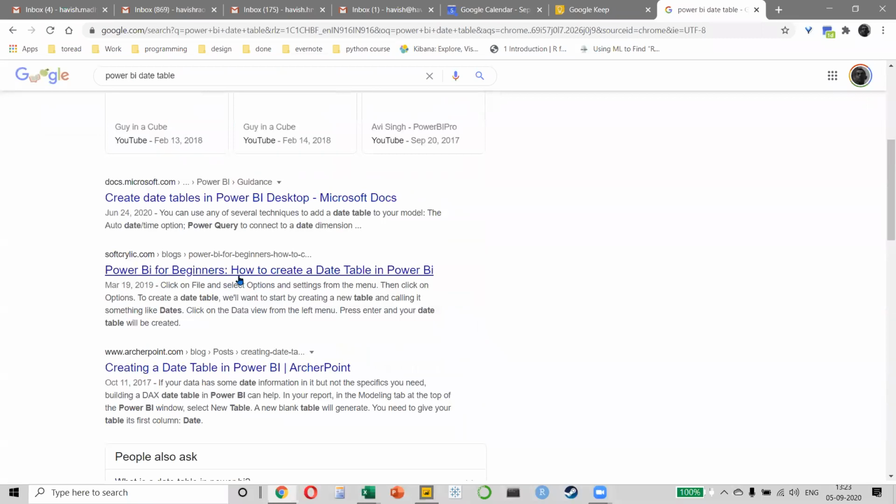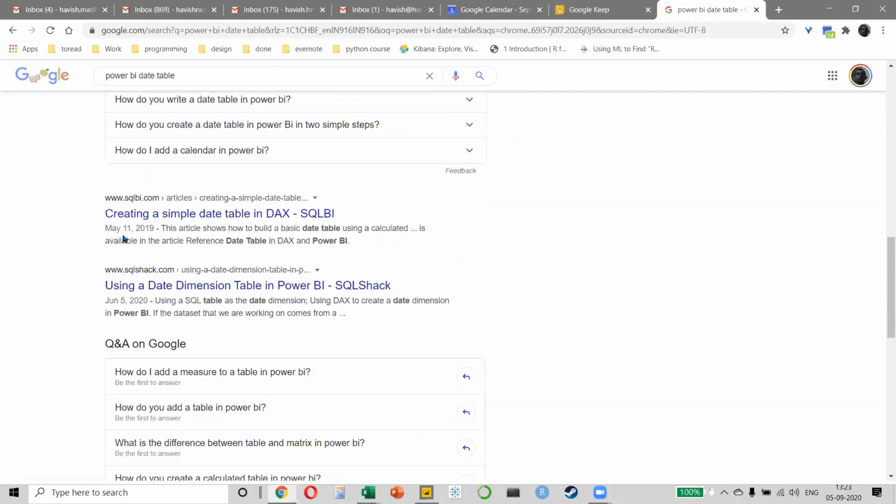Do you see this? How to create a date table, how to create a simple date table. Creating a date table is the absolute first thing that you should do before you start working with the Power BI file. In a lot of courses that you would see on Udemy and Coursera and whatnot, nobody even mentions date tables. Why do they not mention it? Because they don't cover advanced topics like DAX. But if you really want to do something special, then you have to learn date tables.